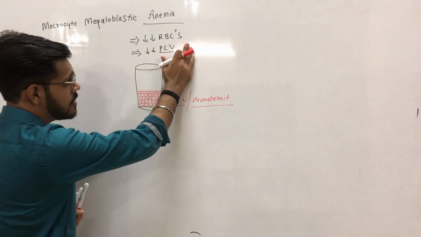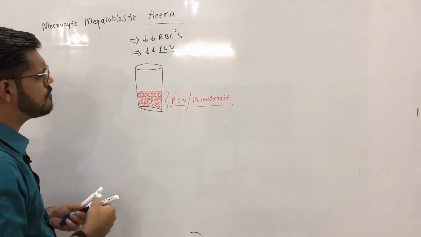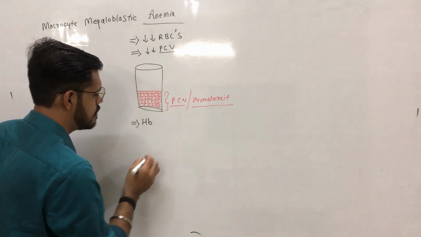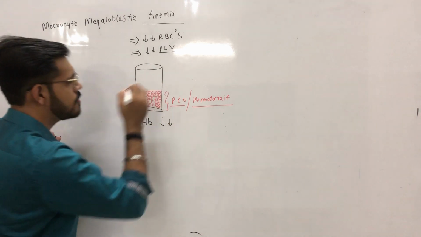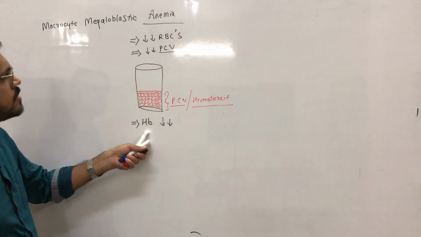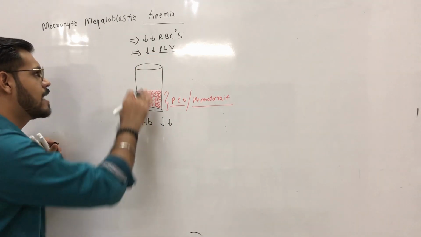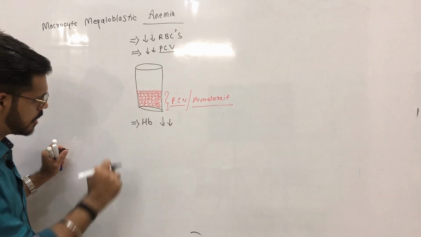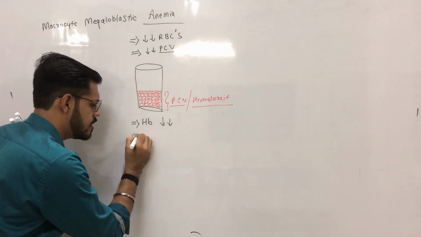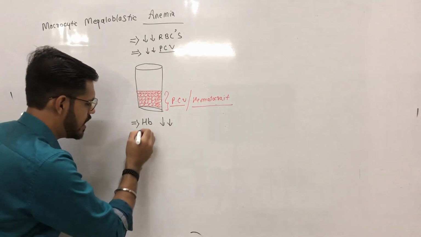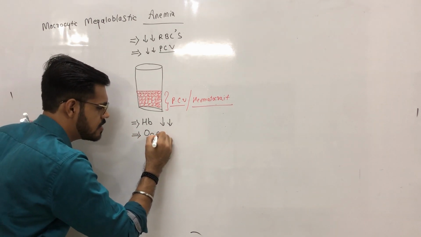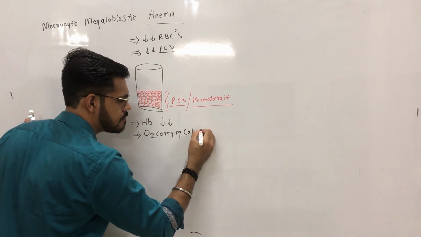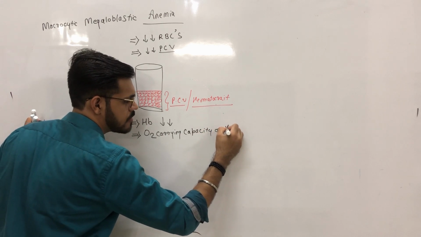Now, as RBCs are reduced and packed cell volume is reduced, we come to the conclusion that the hemoglobin content is also reduced, as hemoglobin is stored in the RBCs. As hemoglobin content is reduced, we also get a clue that there is reduced oxygen carrying capacity of the blood.